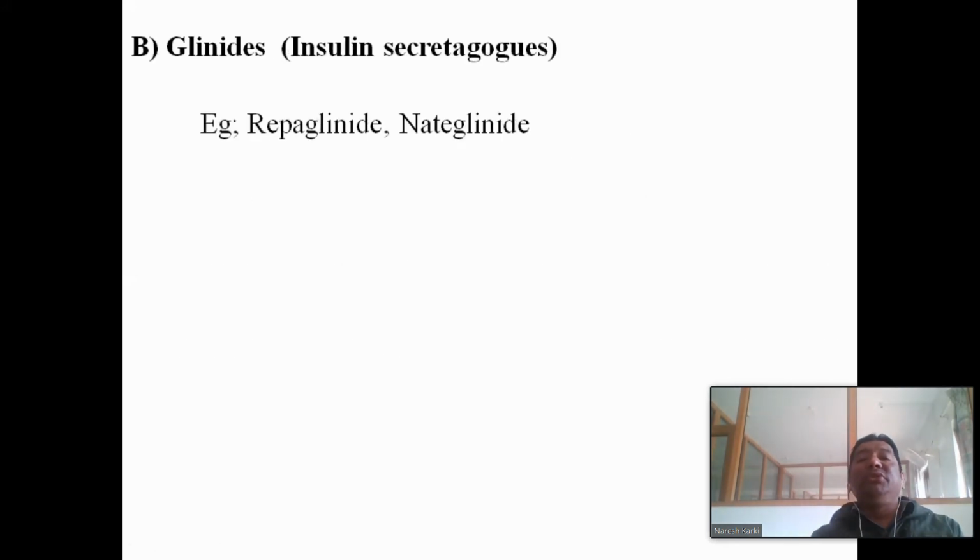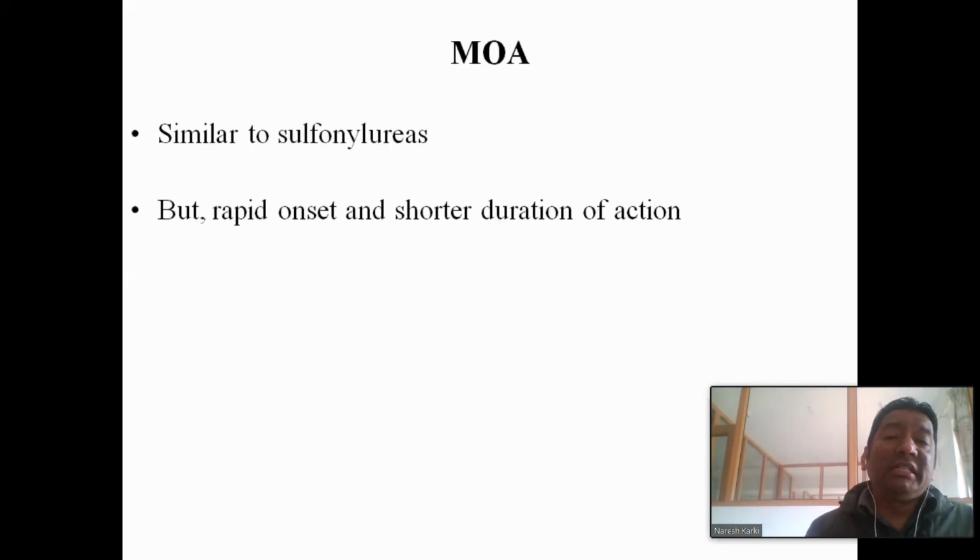Okay, glinides are also called insulin secretagogues. Everything is similar to the sulfonylureas. Repaglinide and nateglinide are the drugs. These are called insulin secretagogues. That means they also increase the secretion of insulin from the pancreatic beta cells. Mechanism of action is similar to the sulfonylureas that we have already discussed.